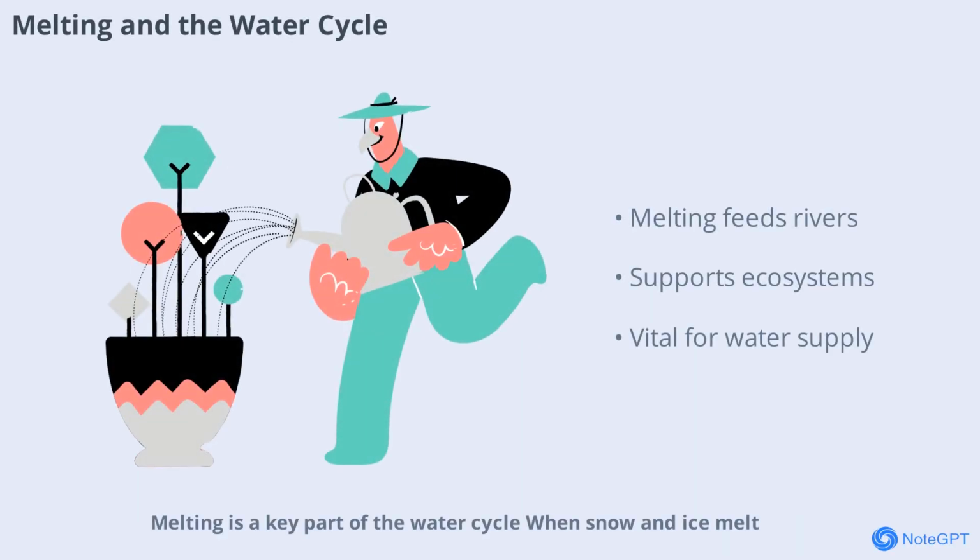Melting is a key part of the water cycle. When snow and ice melt, they release water that flows into rivers, lakes, and oceans. This process is essential for replenishing freshwater supplies and supporting ecosystems. Without melting, many regions would struggle to get the water they need for plants, animals, and people.